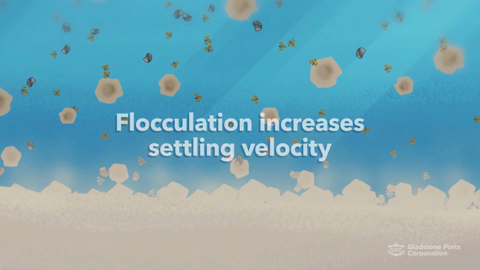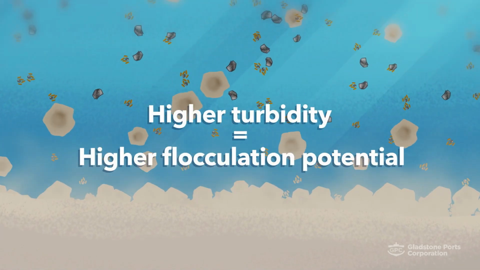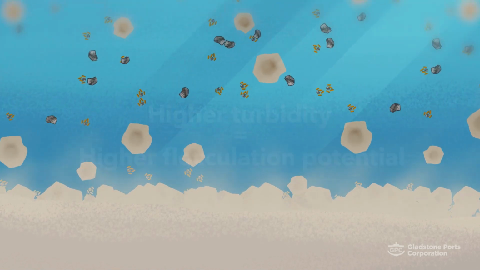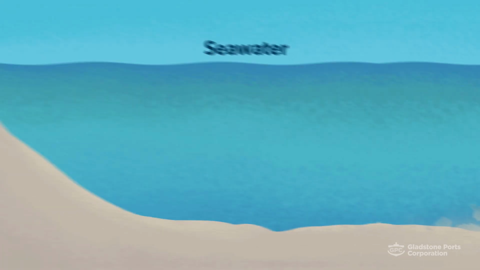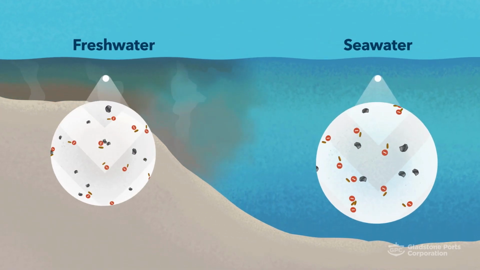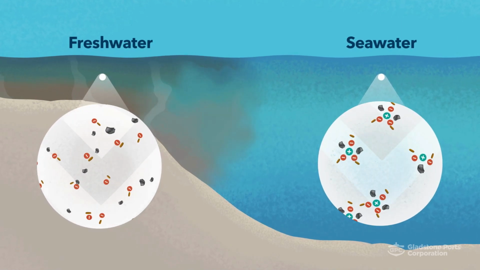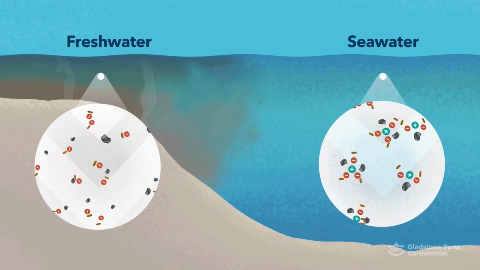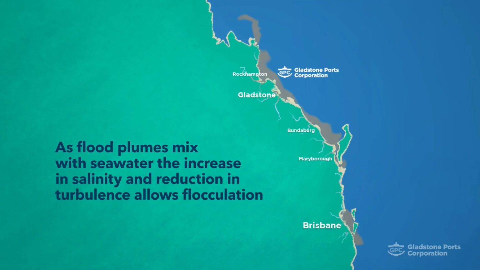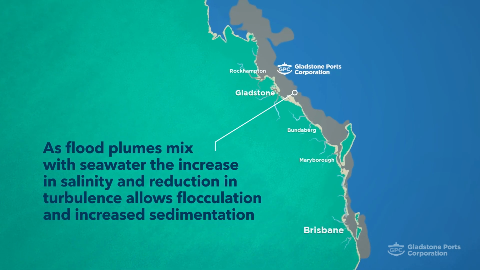When there is more fine-grained silt and clay present in suspension, there is more potential for flocculation. Accordingly, the flocks will be larger in comparison to less turbid water. The process of flocculation is important for increasing the settling potential of fine-grained sediment discharged by rivers into the sea during flood events. It also explains why flood plumes travel so far as they mix with seawater until the increase in salinity and reduction in turbulence allows flocculation and increased sedimentation.